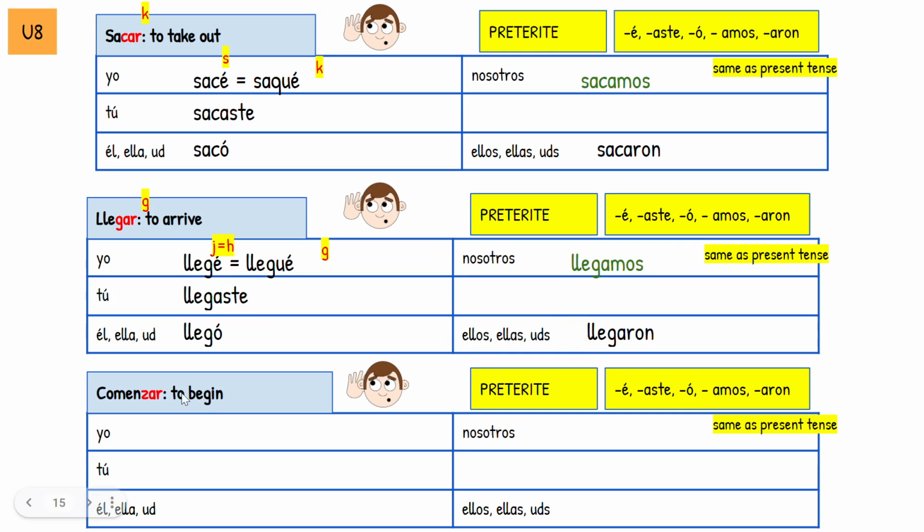Comenzar, this one is not going to sound like anything different to you, but because of the slight lispy sound in Spain, it's slightly different. The Z will become a C. Comencé still has the same sound to you, but just remember, ZAR verbs become C's instead of Z's. Comenzaste, comenzó, comenzamos, comenzaron. And notice this change only happens in first person. Okay, because of the soft vowel E that makes these letters change sounds.